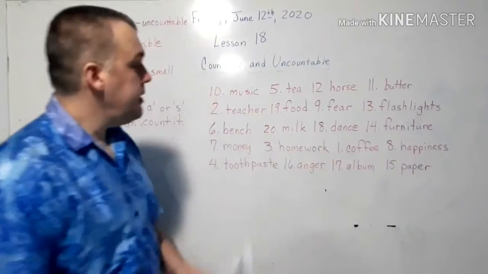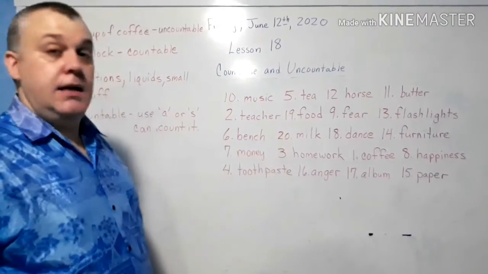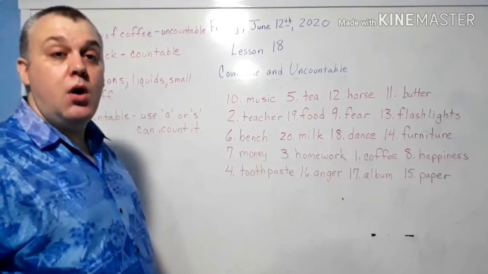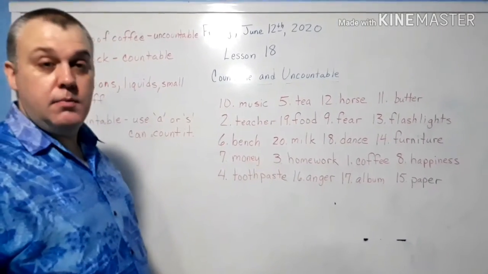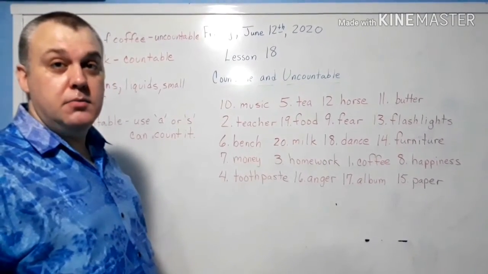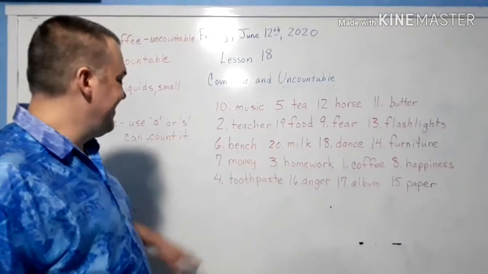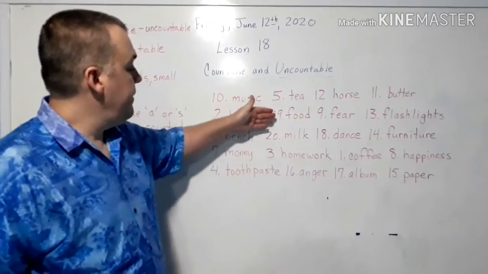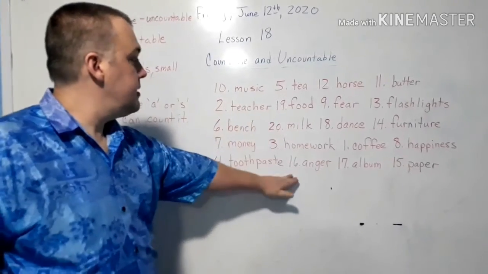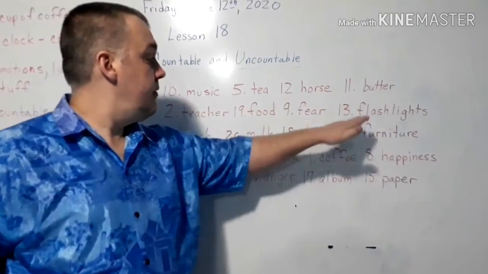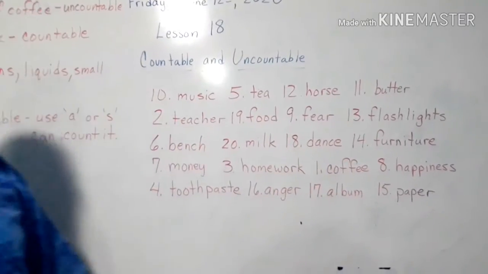All right, look at these and see if you got them all correct. If you got any wrong, please correct them. Write them correctly in the correct manner. Correct? All right. 10, 2, 6, 7, 4, 5, 19, 23, 16, 12, 9, 18, 1, 17, 11, 13, 14, 8, 15. All right.